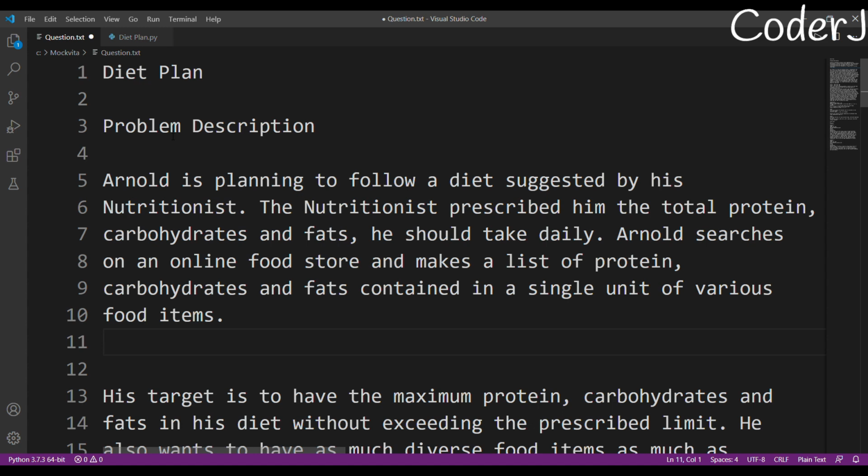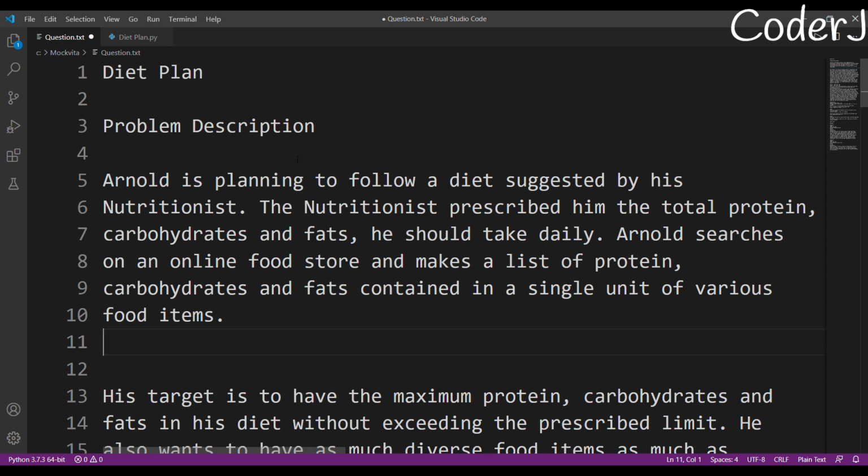Now, before moving on to the problem description, let me give you a fair warning that this problem is really lengthy. It's sort of like a passage, but don't get lost. Why? Because in this passage, there are key points, there are hidden facts that will determine whether you will pass the private test cases or not, whether you will get a call or not. So stay sharp and stay focused.